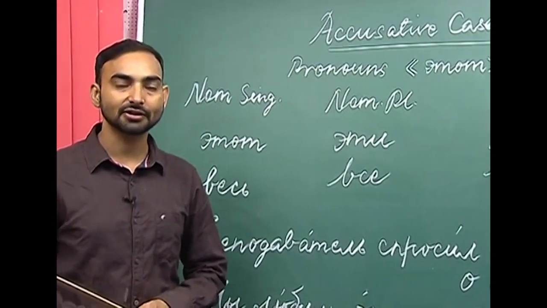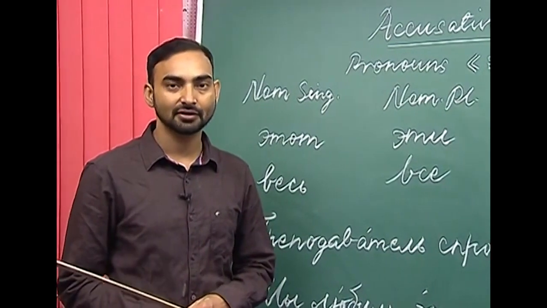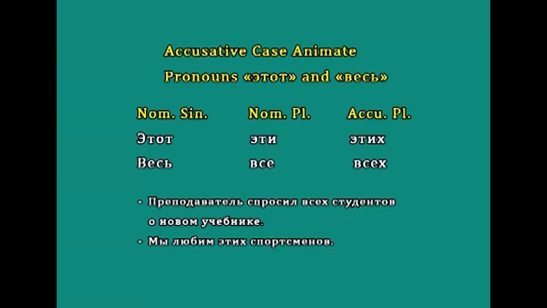We have finished all the topics related to the accusative case. In the next lesson we will talk about another case. So, which topics have we discussed in this lesson? We have discussed the accusative case of animate nouns in plural, then the adjectives in plural with animate nouns, and the pronouns этот and весь in plural in the accusative case. So, this is all we have for today. We will meet in the next class.